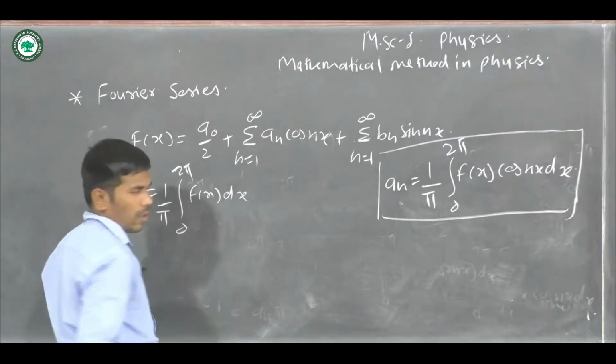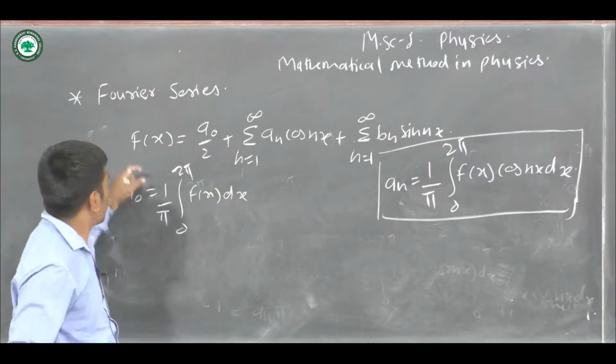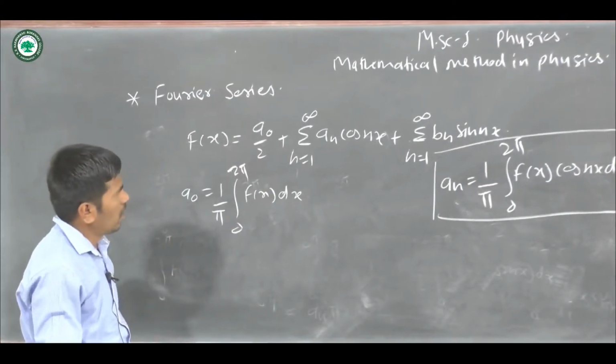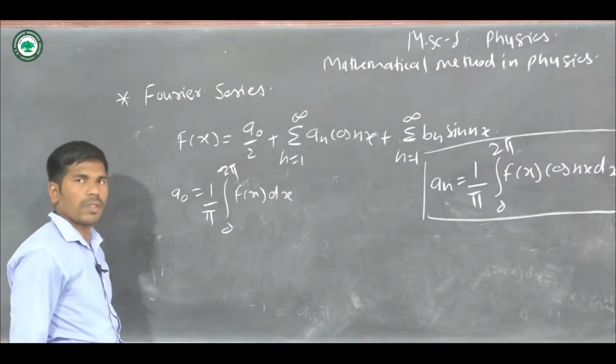Now if we want bn, for that we need to multiply these expressions with sin nx and then integrate over the limit 0 to 2 pi.